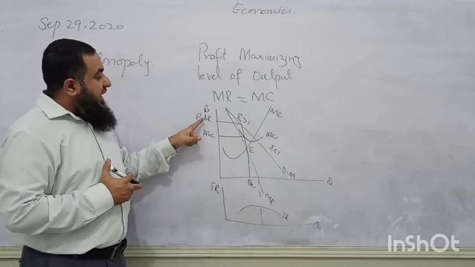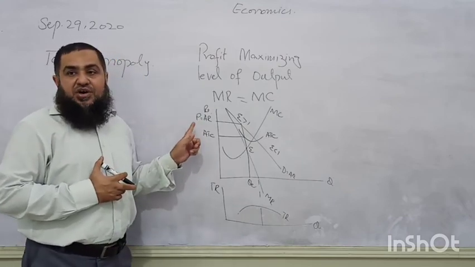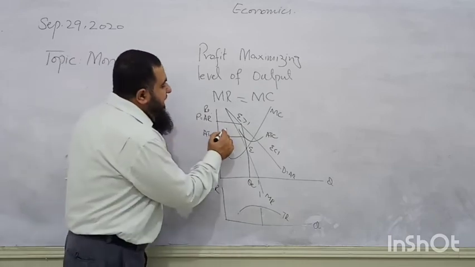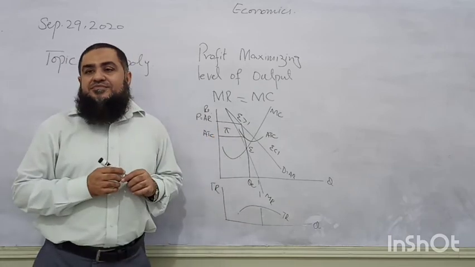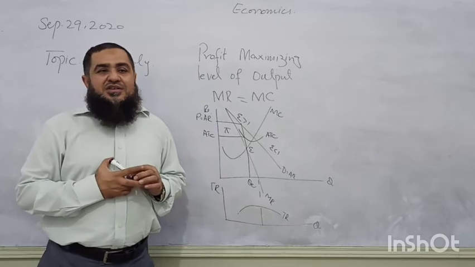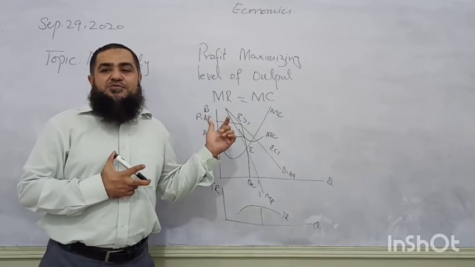So now we see average revenue is lying above the average cost. Therefore, this area is the profit of the firm. What type of profit is it? Supernormal profit is earned by this monopolist.